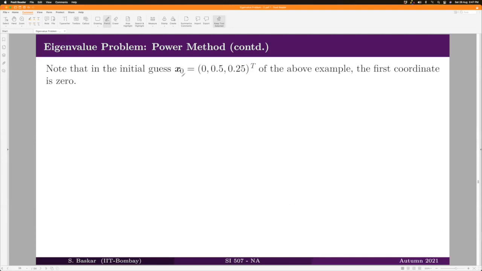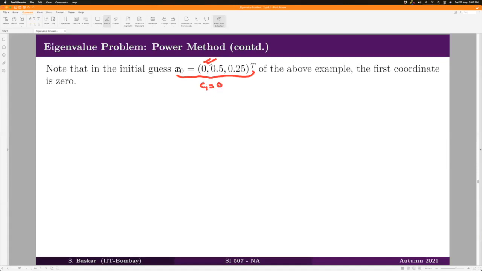Note that in the above example, we have taken x0 like this, where it happened that the first coordinate is 0. But that is not the reason why it converged to the second dominant eigenvalue. The reason was that C1 is equal to 0. This is an important point you have to keep in mind.